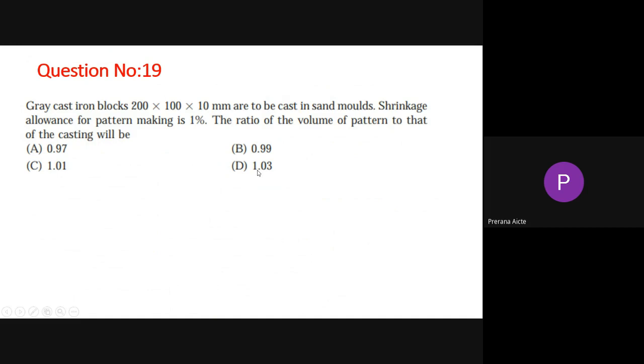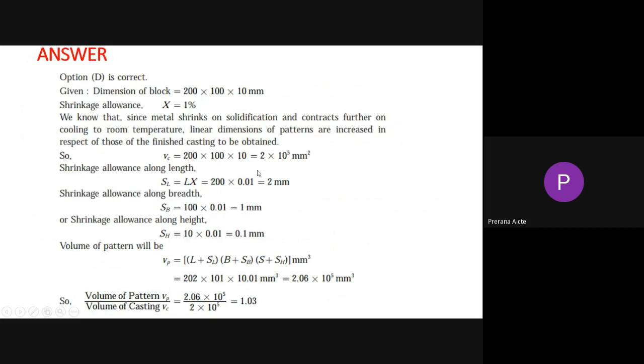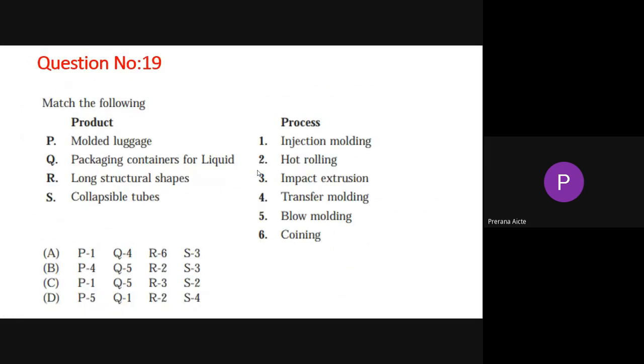Answer D. Now the next question is question number 19. This is also a match the following question. Molded luggage means some of the molded luggage, packaging containers for liquid, long structural shapes, collapsible tubes. So that one we will see the answer.